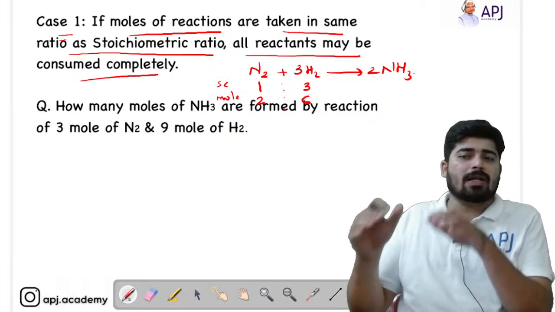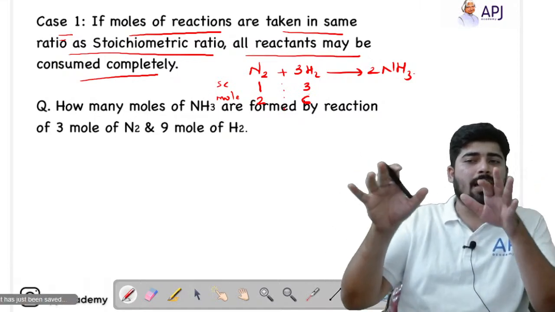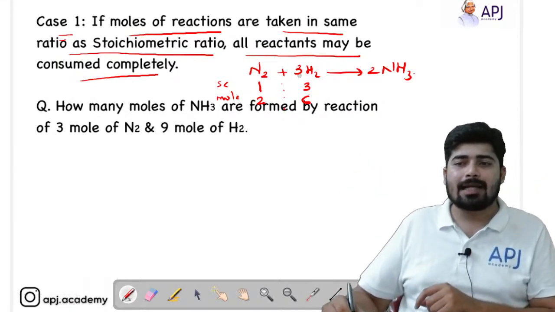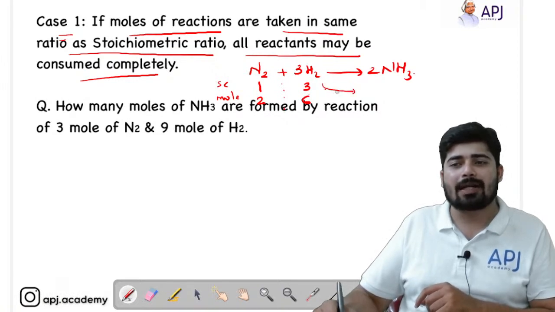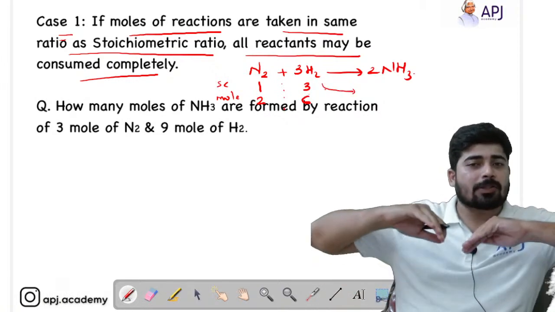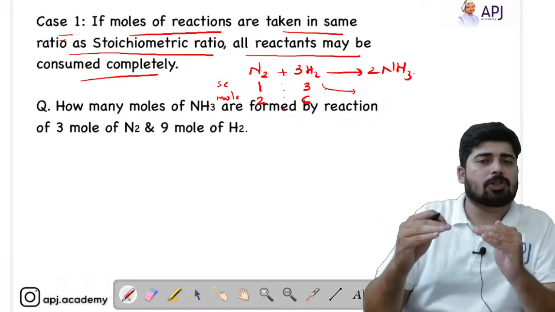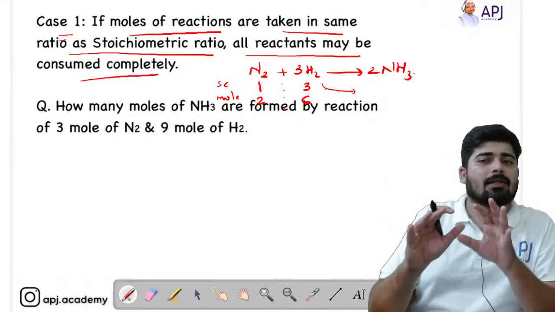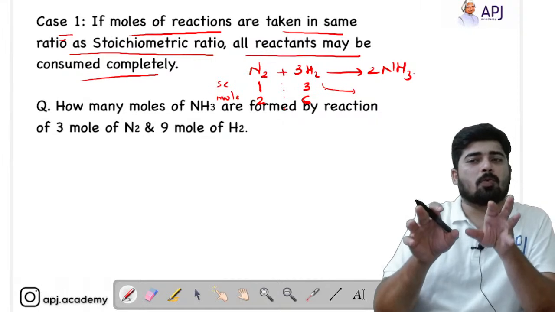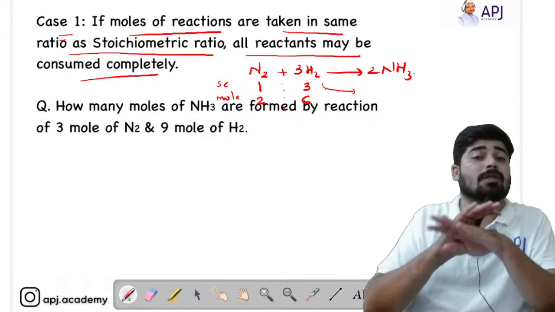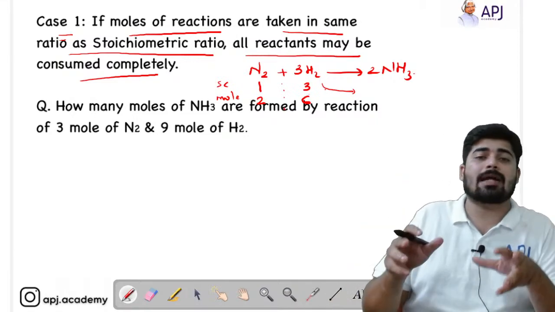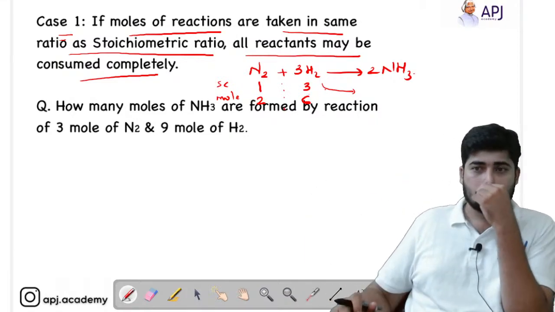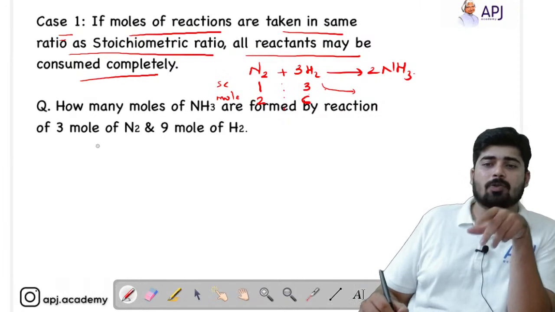So if the mole ratio and the stoichiometric ratio are equal, then this reaction will not generate any limiting reagent or excess reagent, because if the stoichiometric ratio and mole ratio are equal, then both the reactants will get consumed completely. No reactant will be in excess or limiting. Hope that is clear. Now let's do this problem.